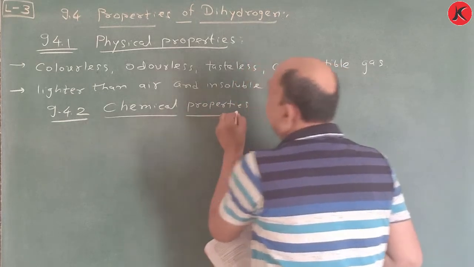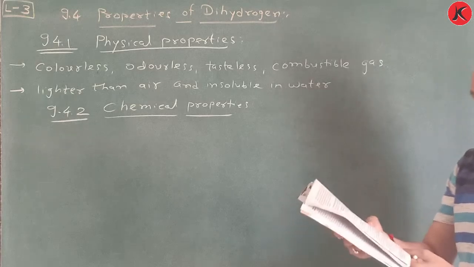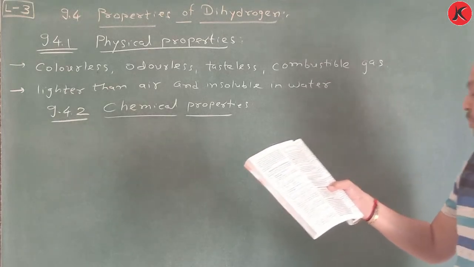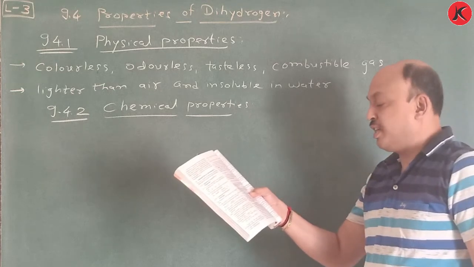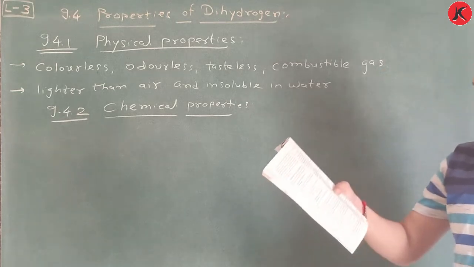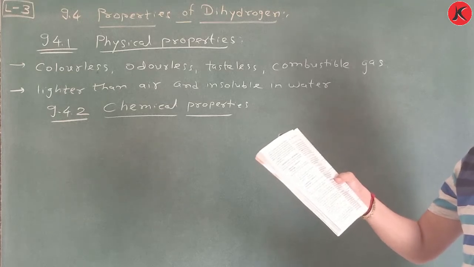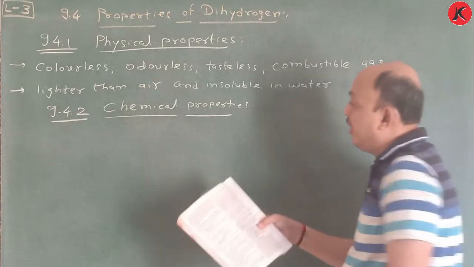That means what it deals with chemicals. The chemical behavior of dihydrogen molecule is determined to a large extent by bond dissociation enthalpy.